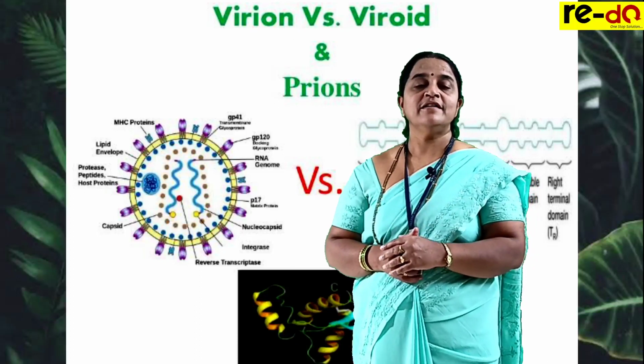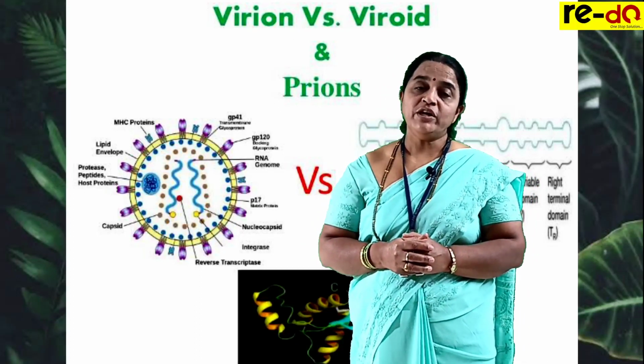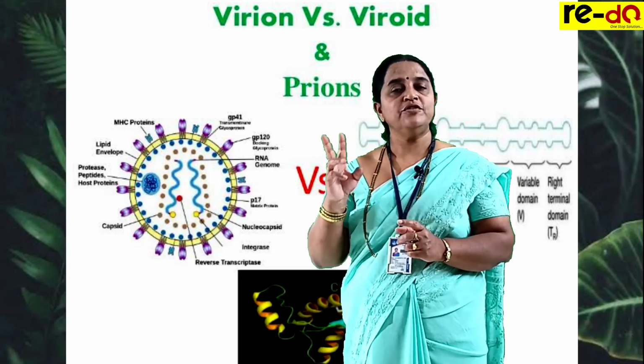The infectious RNA molecule of the virus is known as viroids, and infectious proteins are known as prions. So viroids and prions, these two terms we need to remember.